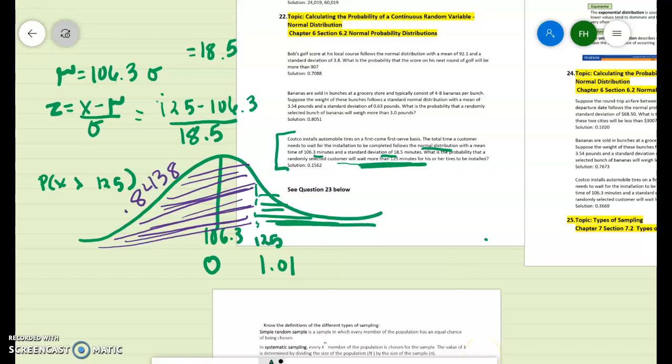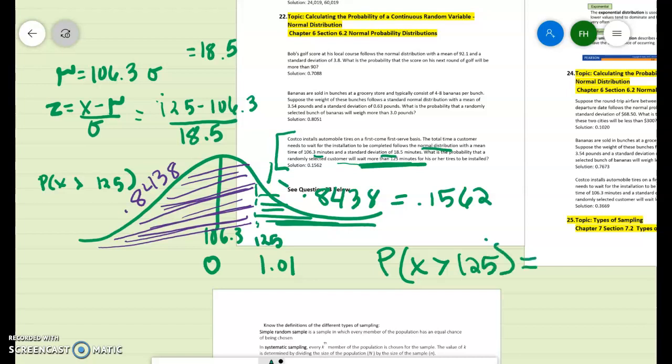So our side is going to be 1 minus 0.8438. So the probability of it being greater than 125 minutes is 0.1562. So the probability that a customer is going to wait more than 125 minutes, there's about a 15% probability, and I hope that I wouldn't have to wait that long.